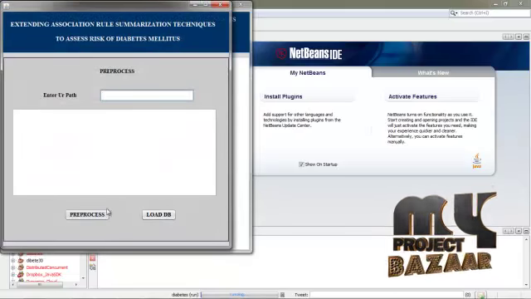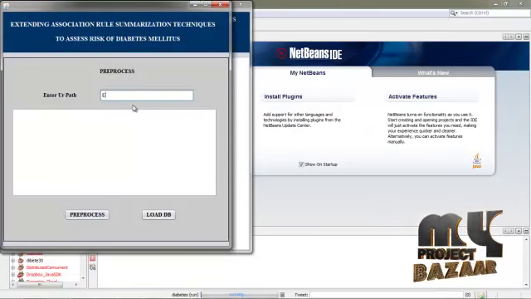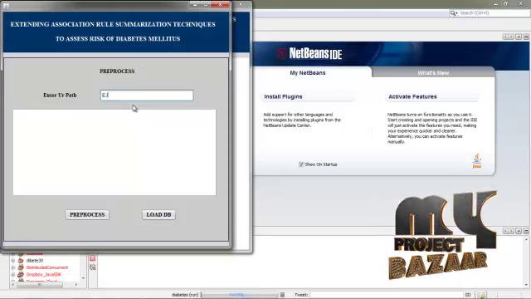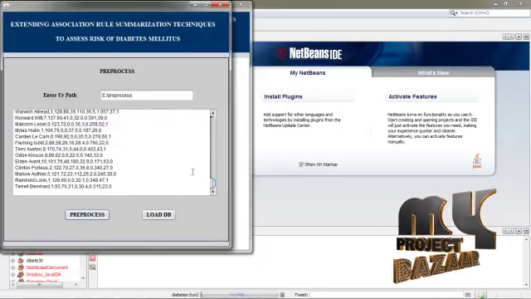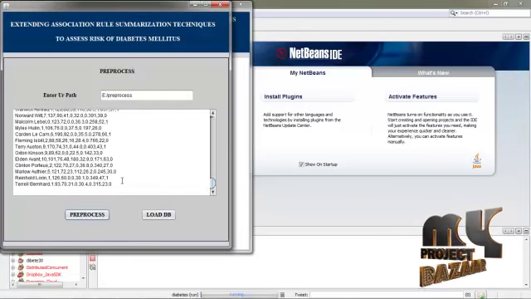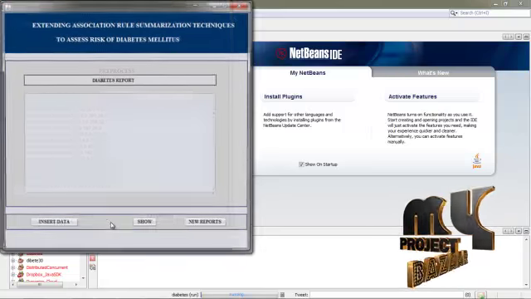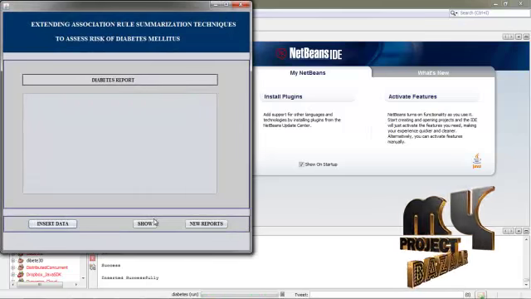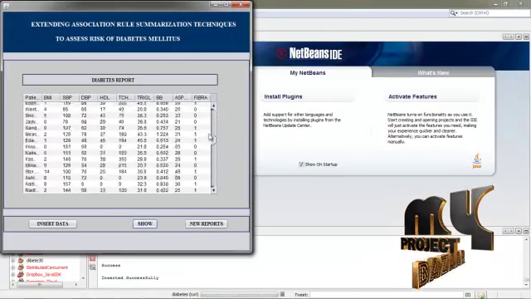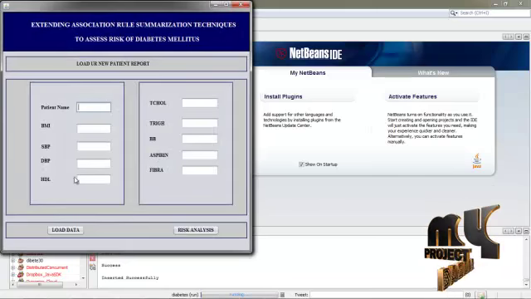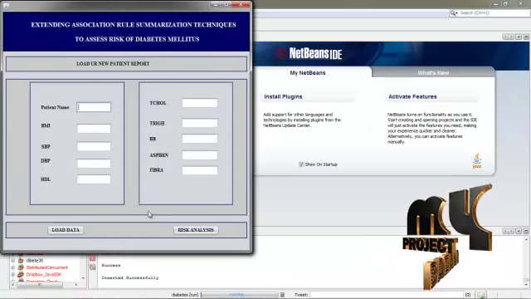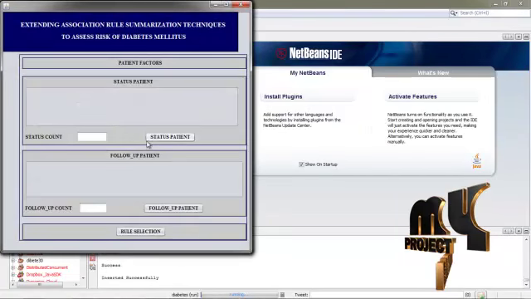And then after loading the data, we enter any path for the pre-processed data. I will type a name and click the pre-process button. The illegal data, like question mark, star, etc., should be removed from our data set. After that we load this pre-processed data into our data set and click insert data. The data in this table is shown from the database tables, and if you want to enter any report you have to click this data set and click risk analysis. We have to classify as status patient and follow-up patient.